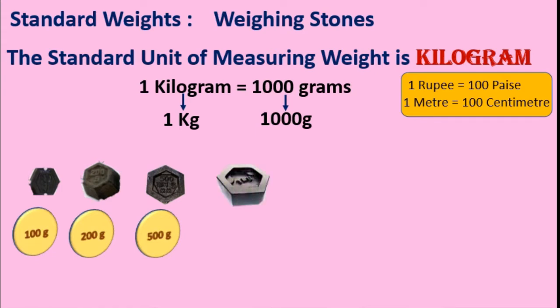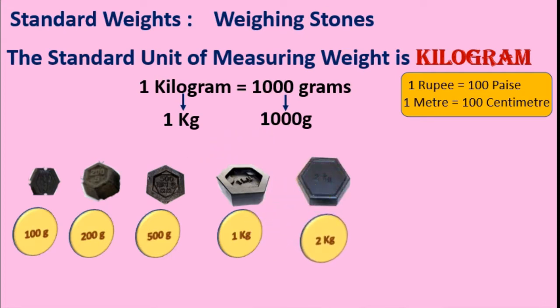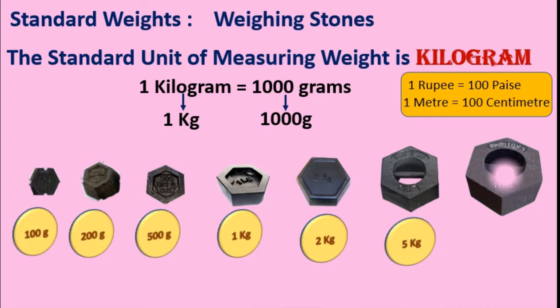Then it is 1 kg. Kg means 1 kilogram. Then comes 2 kilogram. Then 5 kilogram. Then 10 kg or kilogram. After that we get 20 kg.